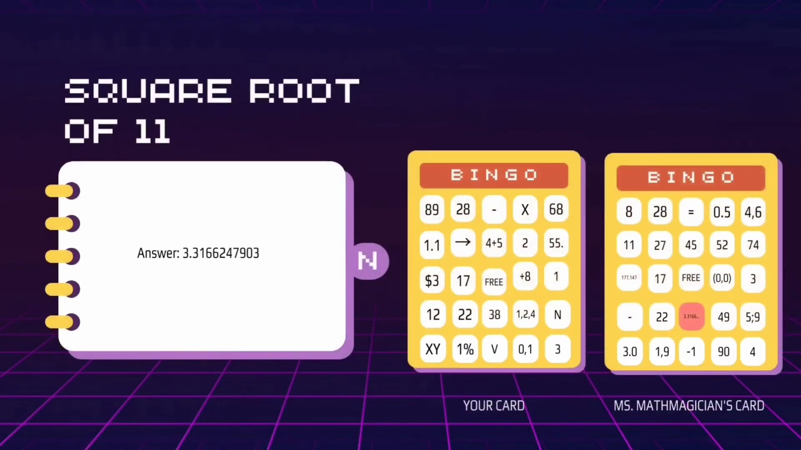On the sixth call, we had N again. And the problem was, what is the square root of 11? The square root of 11 is 3.3166247903, which is also on my card. Wow, the game was getting intense.